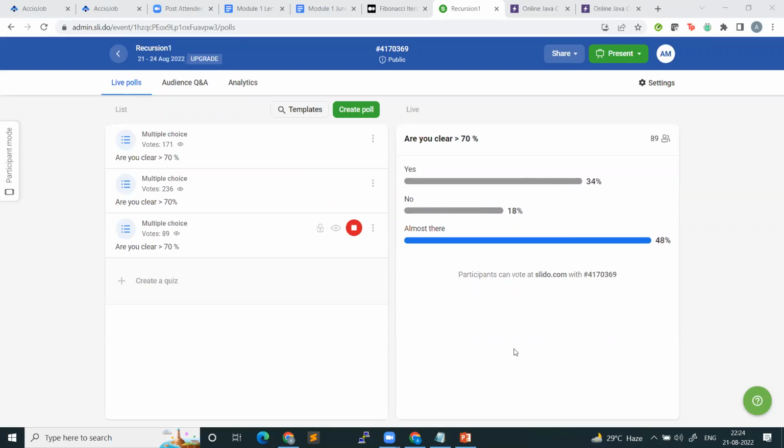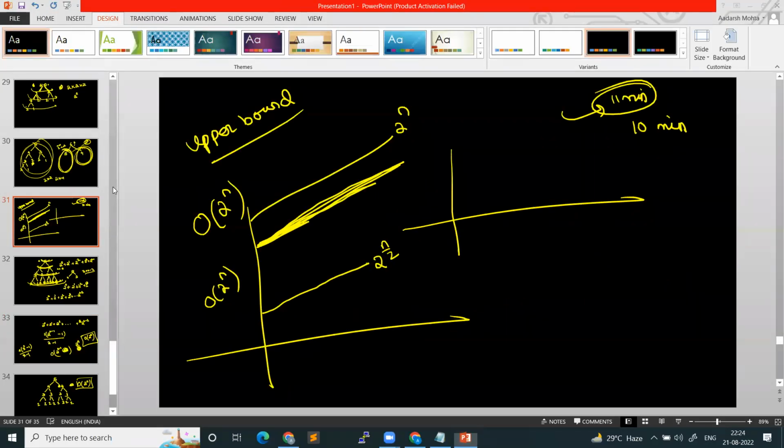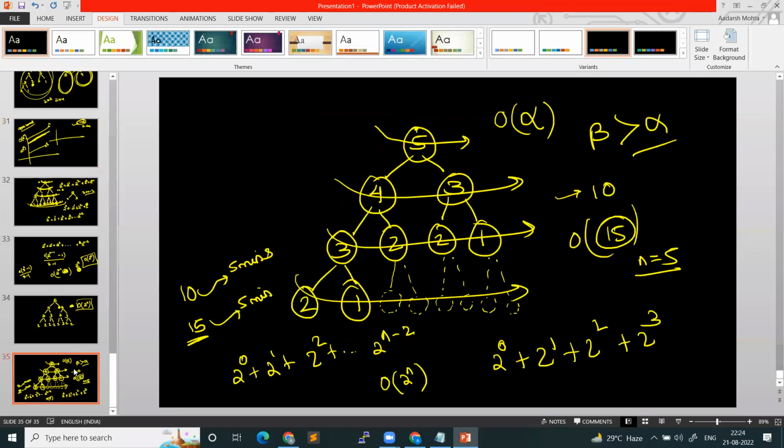That is why I gave you this idea. See, the time that I have is somewhere in between, right? The upper bound is 2 raised to n, because when I approximate 2 raised to n, if you see, I have added some dummy functions here which are not being called. So actually this approximation is greater. It will not take that much time, but this is like the upper bound. So in big O we actually say the nearest upper bound, which is 2 raised to n.